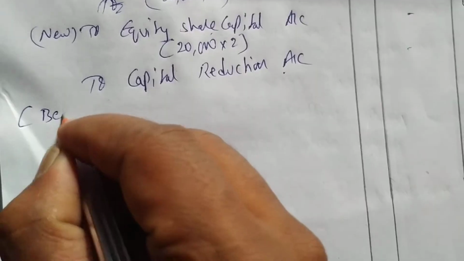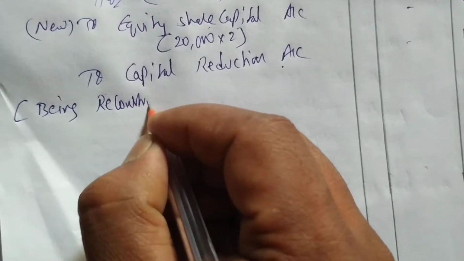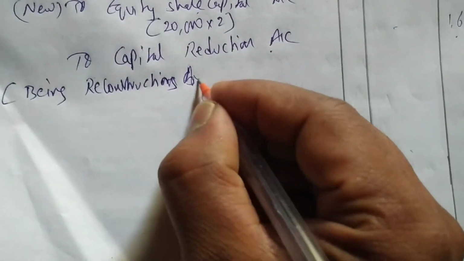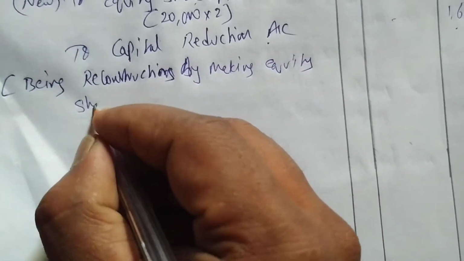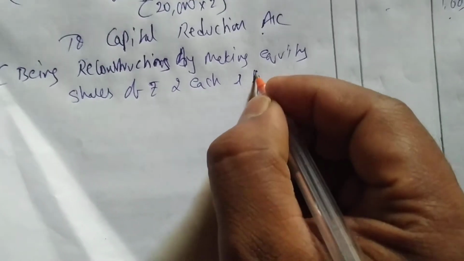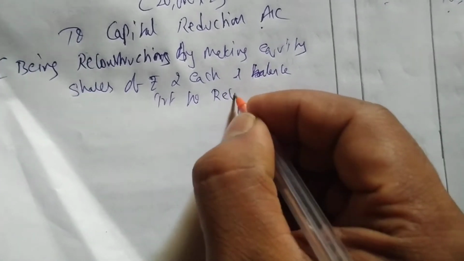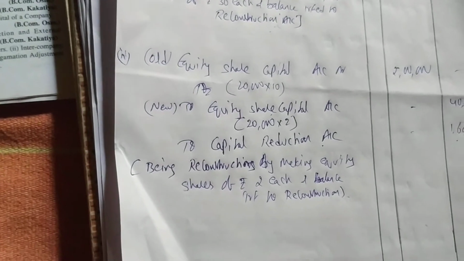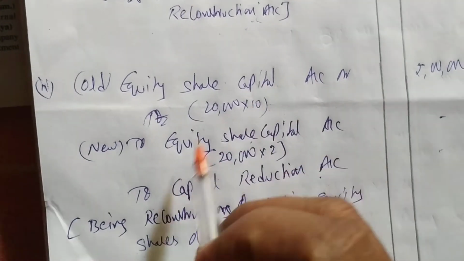What will we write? Being reconstruction of equity shares by making equity shares of rupees 2 each and balance transferred to reconstruction account. Okay, done. Simple.